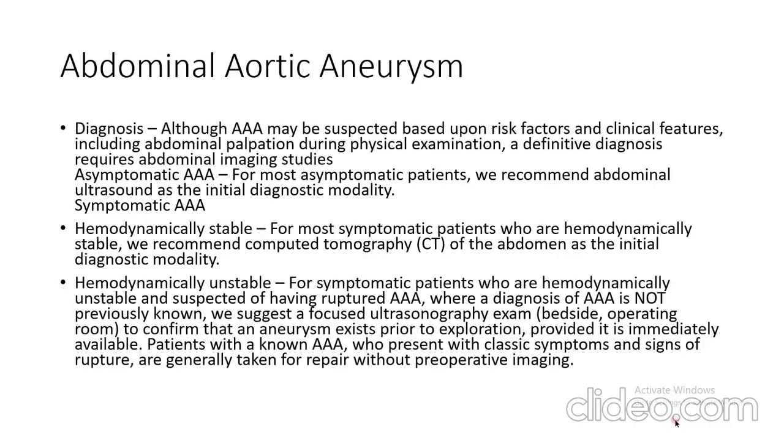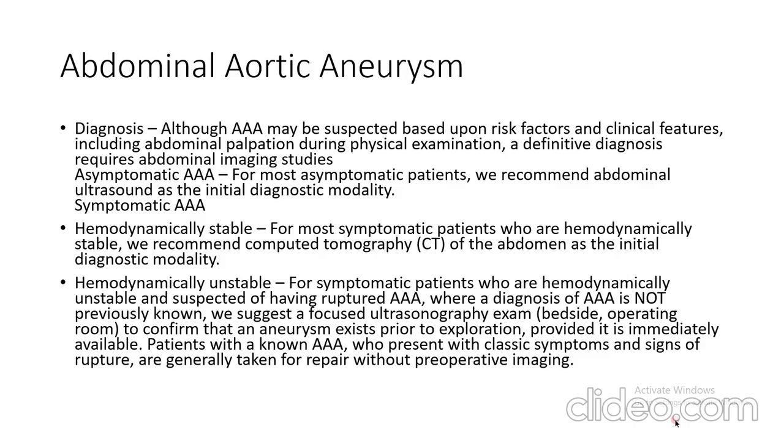Now, the diagnosis of abdominal aortic aneurysm is very important as it can cause mortality in a quick time. Even when the patient has risk factors, and history and physical examination show signs of abdominal aortic aneurysm, the patient still needs to go for imaging. For diagnosis, we see if the patient is asymptomatic or symptomatic.